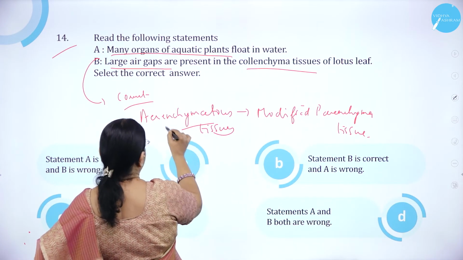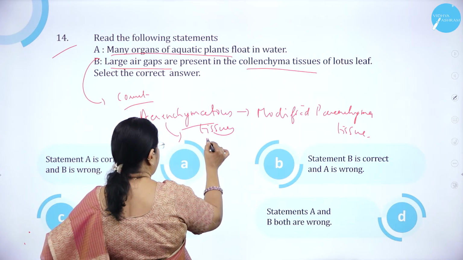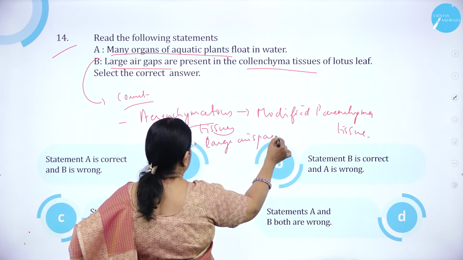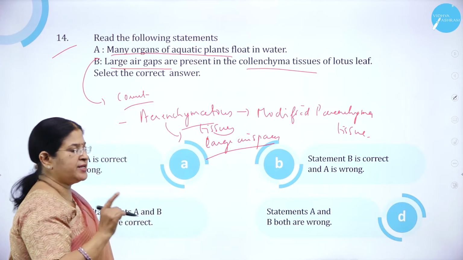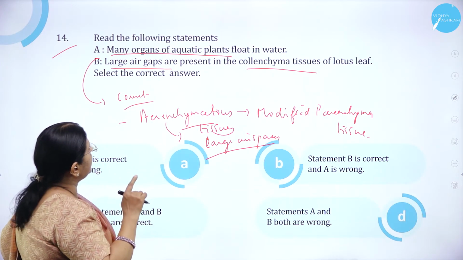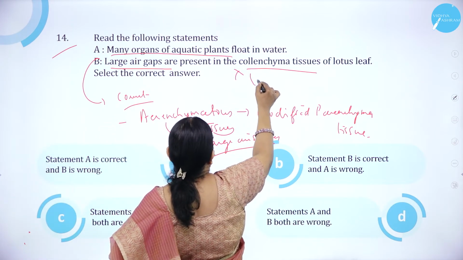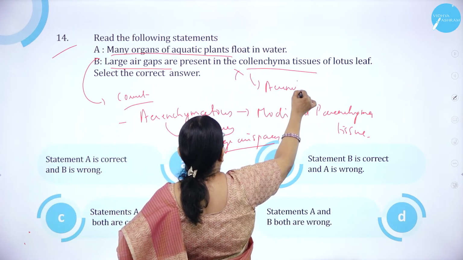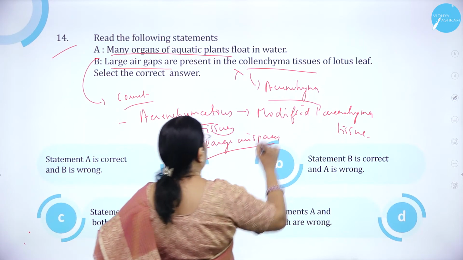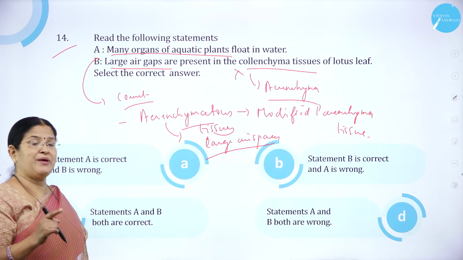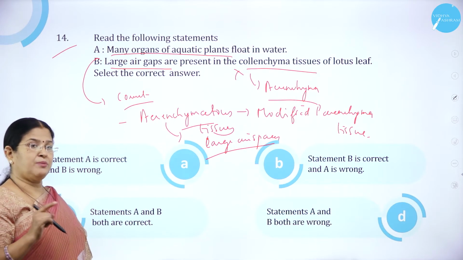Large air gaps, as you know, aerenchyma tissue is characterized by large air spaces. So large air gaps are present in the aerenchyma tissue, and saying they are in the collenchyma tissue of lotus is wrong. Collenchyma is a living mechanical tissue which gives support.